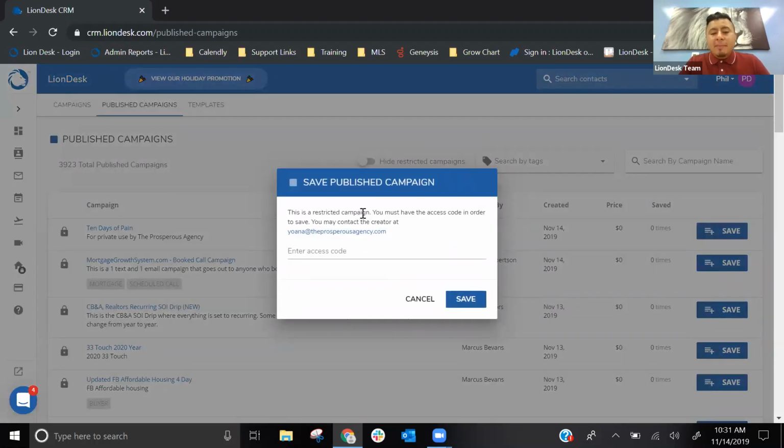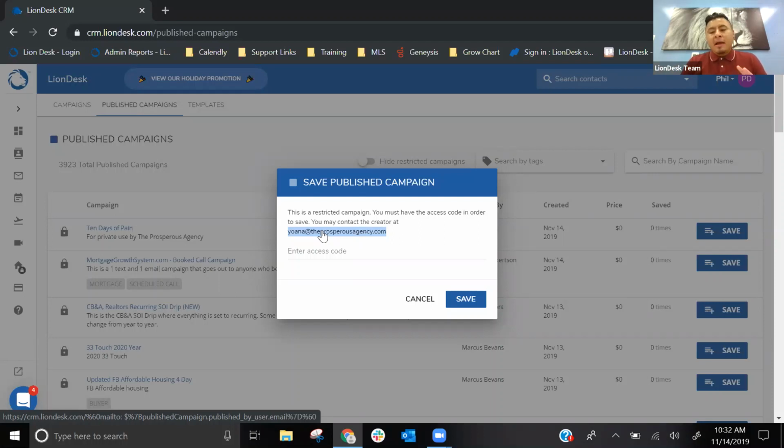This is a restricted campaign. You must have the access code in order to save. You may contact the creator at, and they give us their email address. So if you wanted to download that campaign, you can copy and then email. Copy, paste, email, let them know, hey, I saw your campaign.